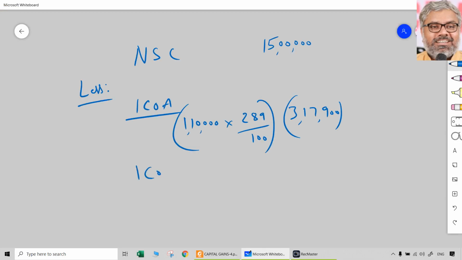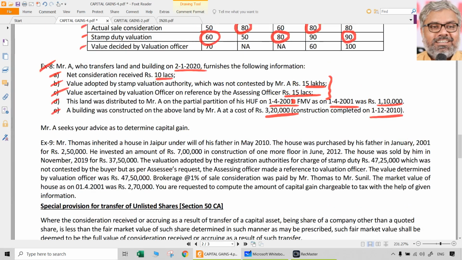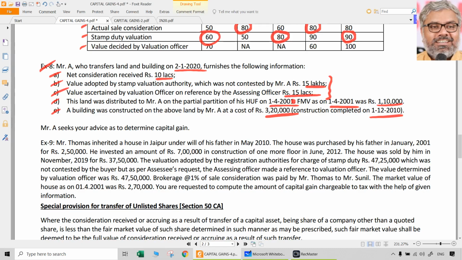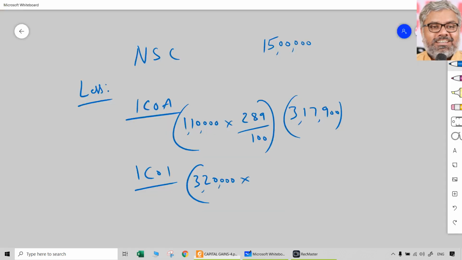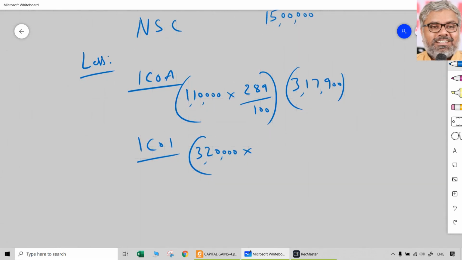Then indexed cost of improvement is also there, in the form of a building being constructed on the same land at a cost of 3,20,000. Construction, when it was done, that you have to look at. Construction completed on 1/12/2010. We'll come to that later, but first, 3,20,000 is the cost of improvement. When this land and building are sold separately, we can do the calculation separately. If not, land is indexed cost of acquisition, building is nothing but improvement on that. So 3,20,000 into 289 divided by